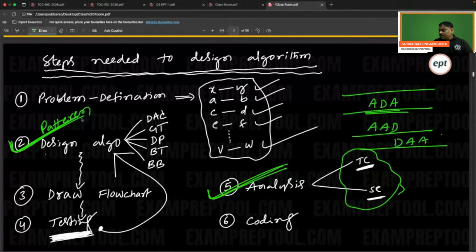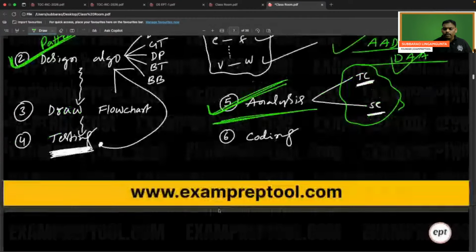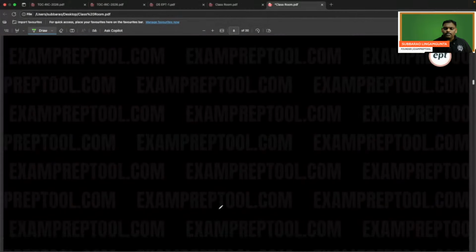After designing an algorithm, you can analyze how much time and how much space that algorithm takes. So in this subject, we will study only two things: algorithm design and analysis. Different universities have different names. Try to remember. Now this is our first chapter. Analysis is the first chapter. Can you write it now?